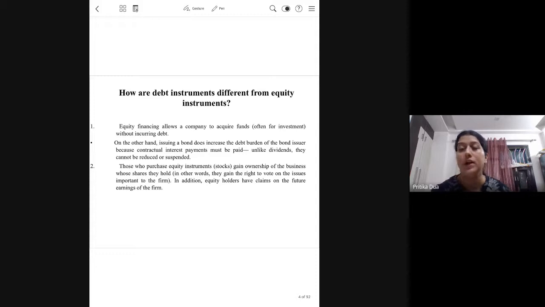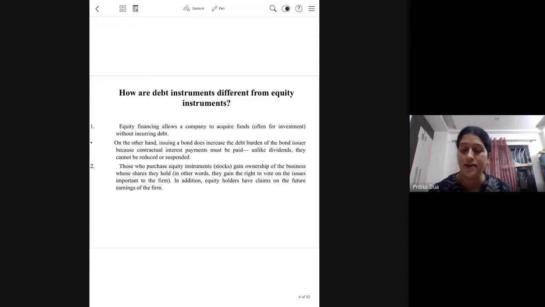The interval at which you will be receiving the interest is already mentioned in the terms and conditions at the time of issue, and also at the time of winding up of the company, the debt instrument holders are given priority before the equity holders.